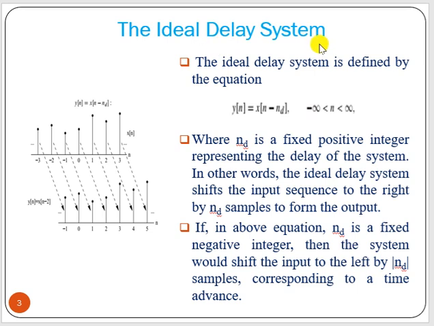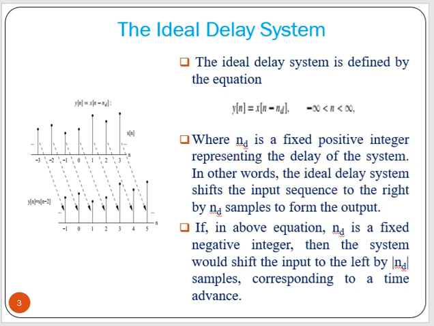Say ideal delay system. That means y[n] is nothing but x[n minus nd], where n varies from minus infinity to plus infinity. Now nd is the part that is delayed, where nd is a fixed positive integer. If it is a positive integer, that means 1, 2, 3, 4, then it is delayed. If nd becomes negative, then that becomes x[n plus nd], that becomes an advanced signal, not a delay signal. So nd is a fixed positive integer representing the delay of the system.